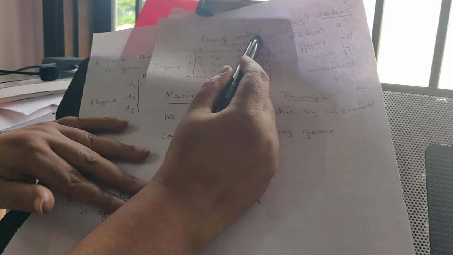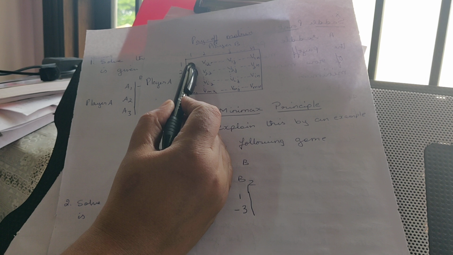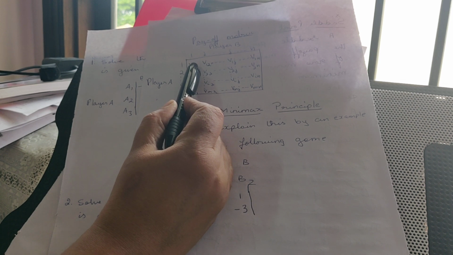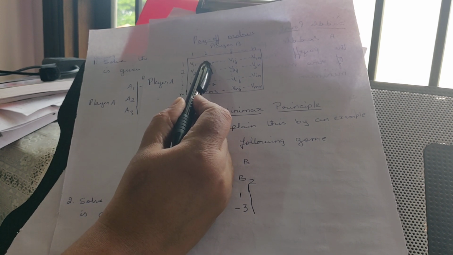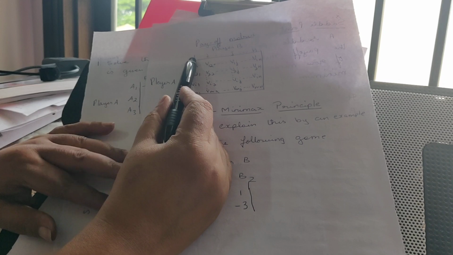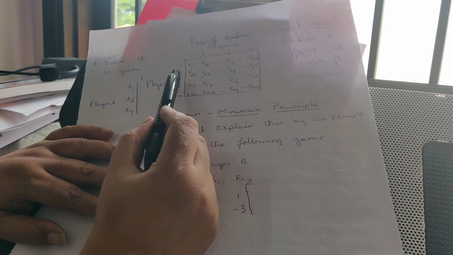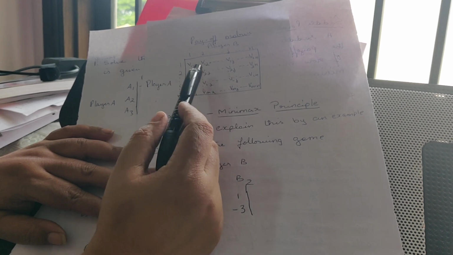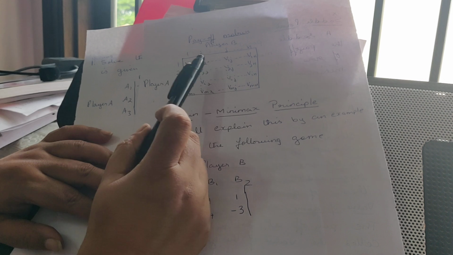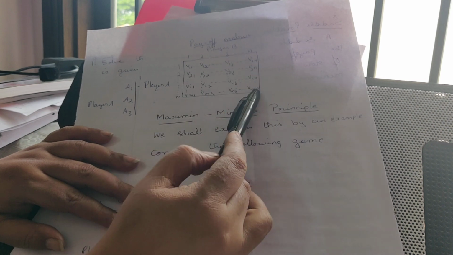Here it will be player B, here it will be player A. Each value, suppose I say V11, that means it represents activity 1 taken by player A and activity 1 by player B. V12 means activity 1 for player A and activity 2 for player B. So we always put it in the form of a matrix, and this is called a payoff matrix, where the value stands for both player A and player B. Whatever corresponding activity is taken by player A, there will be an activity taken by player B also, and that value we represent in the form of a matrix.